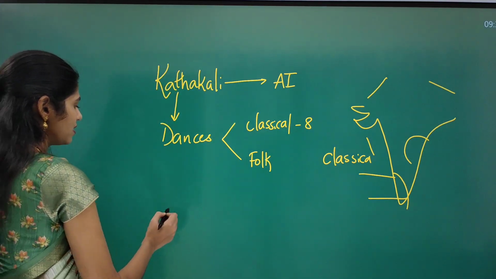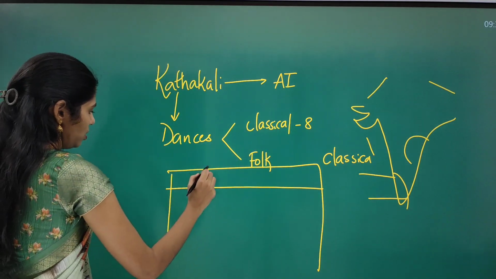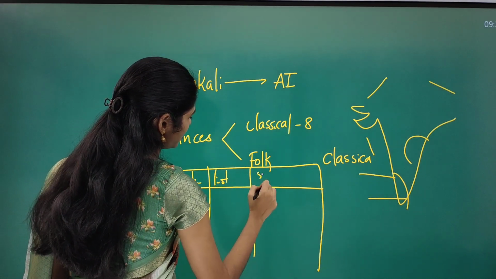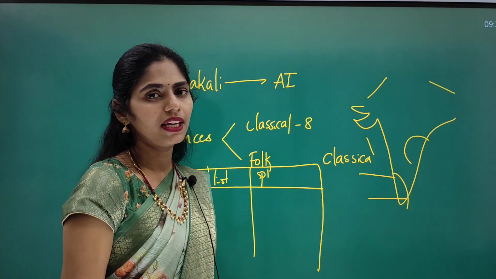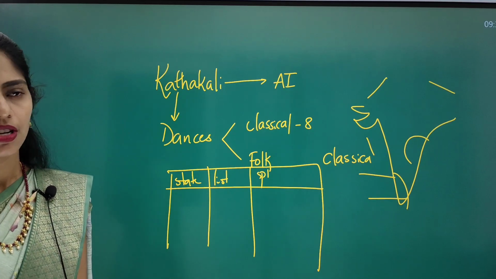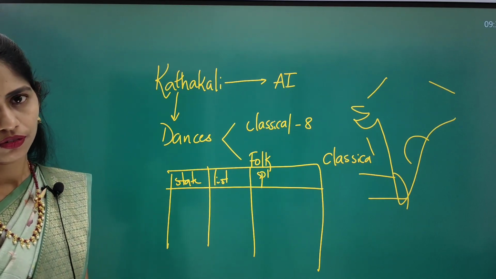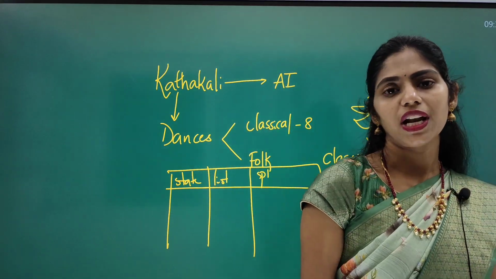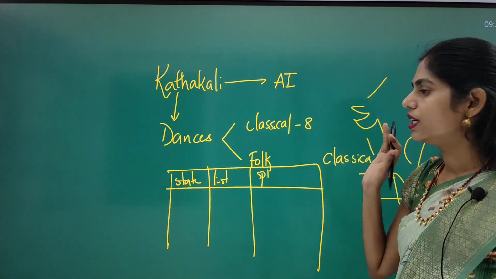And for folk dances you can make a table. So after making the table, use the map. First you have to take the state and list of folk dances, some special features. And after completing this table, take a political map. Again you have to find out from which state which folk dances are there and what are the special features. Okay, so in this way you have to make notes for your art and culture point of view, because whenever you are writing your mains answer from history, you have to focus on timeline and also maps. Clear? Yes, this is about how to make notes for dance forms.